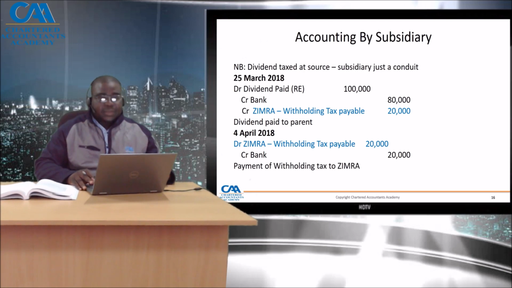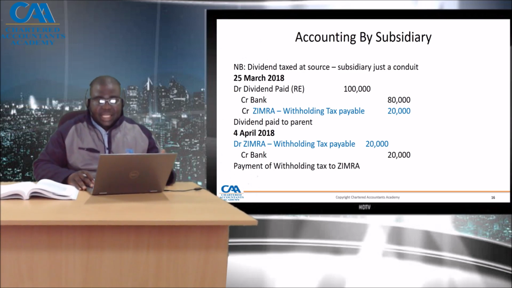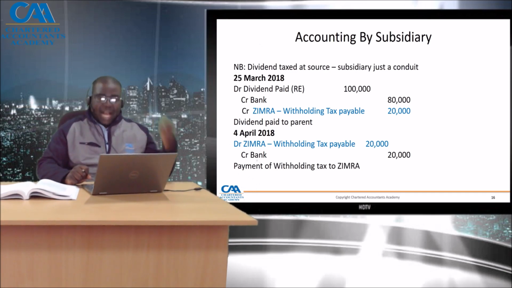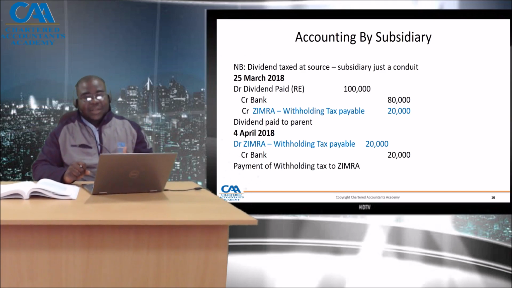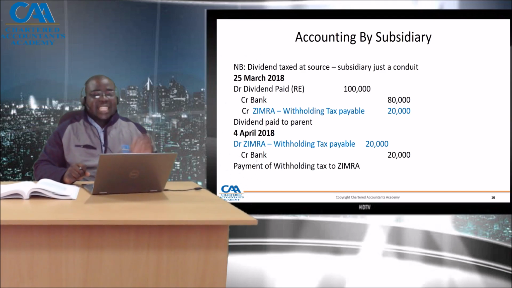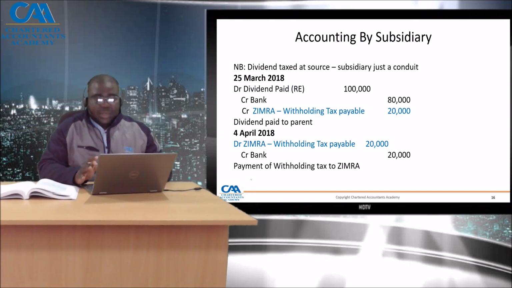of 20,000. What's interesting is when you look at the parent company, the receiver, it recognizes dividend income of 100,000, but it actually received 80,000. The other difference of 20,000 is recognized as tax expense. So that's how dividend withholding tax works, as well as the capital gains.